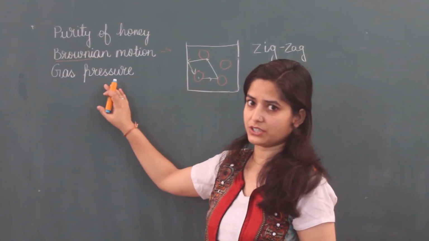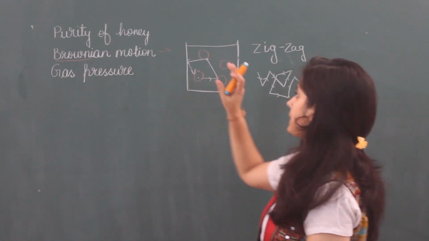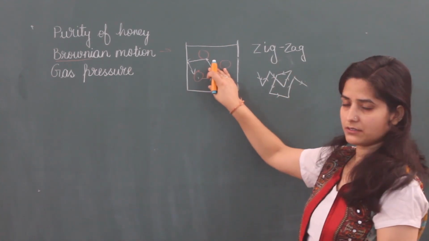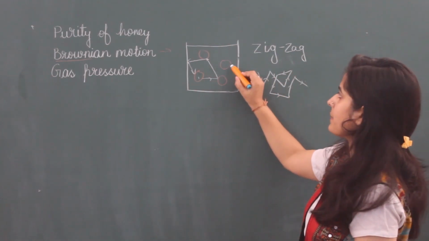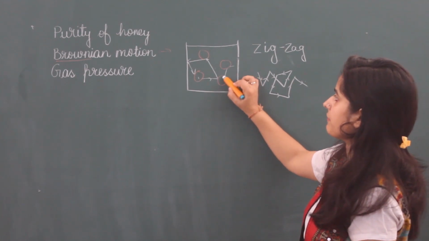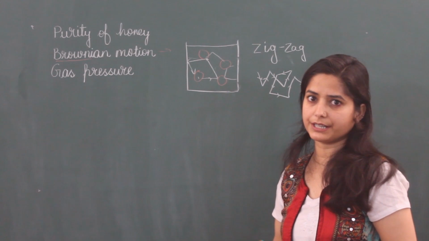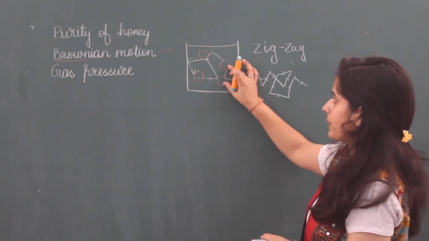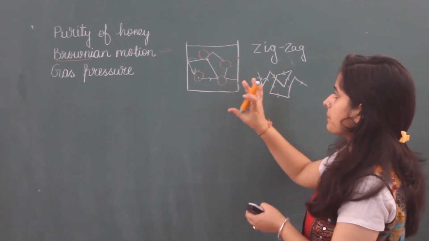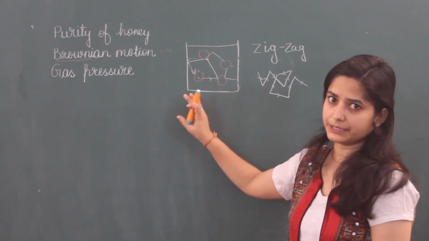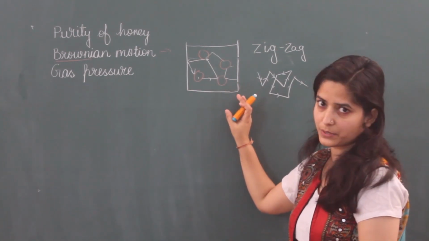Next, gas pressure. What is gas pressure? As we are seeing, there are particles of gas. These particles are continuously moving. Every particle is moving here and there and striking with the walls of the container. Then these particles give pressure on the walls of the container. This is called gas pressure.